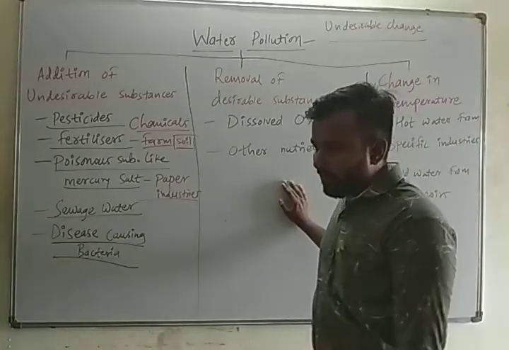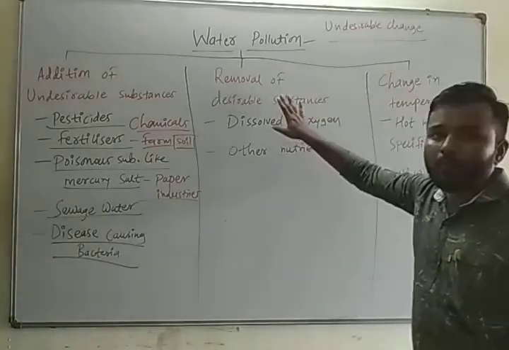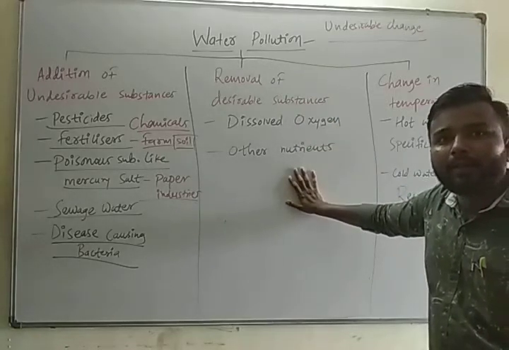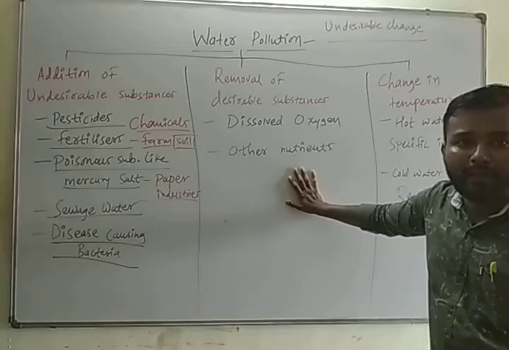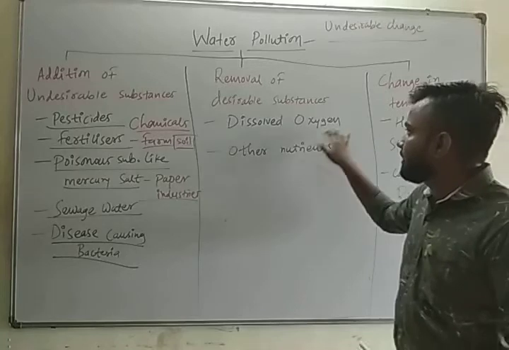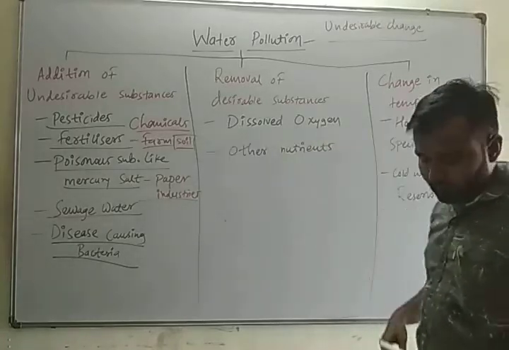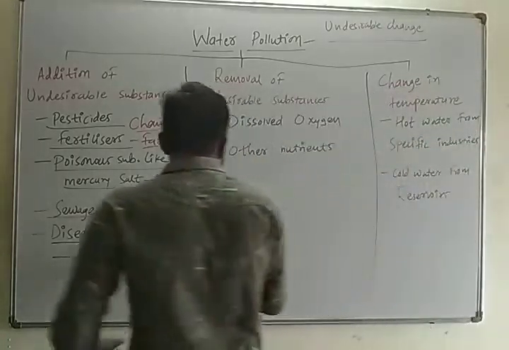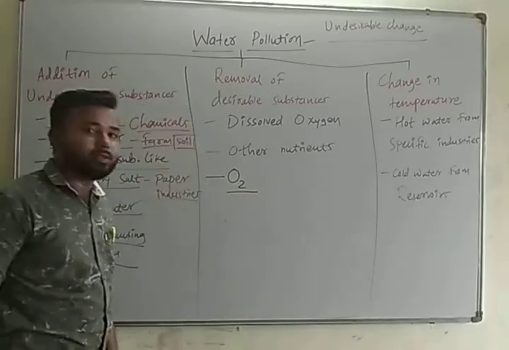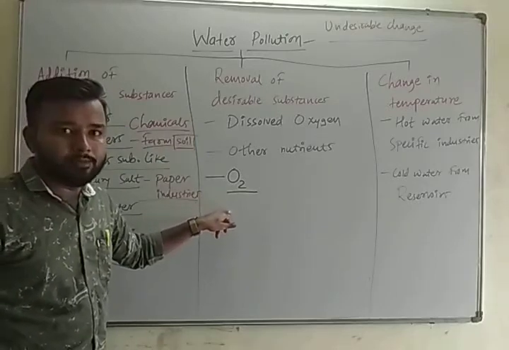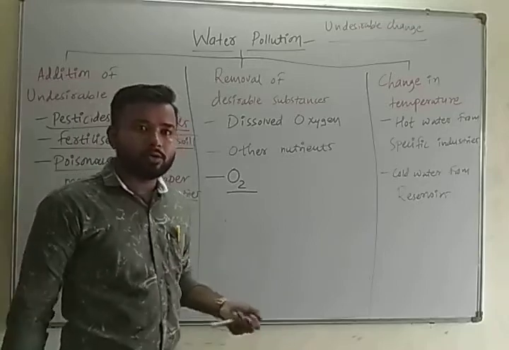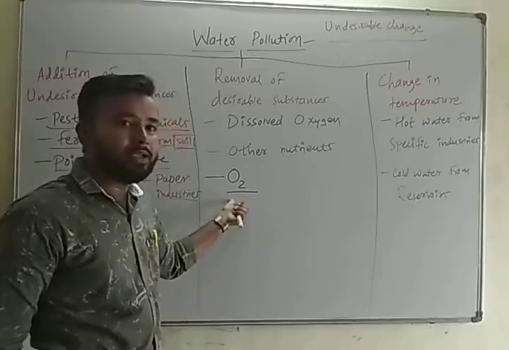Another thing which can create water pollution is removal of desirable substances. Substances which are necessary in water bodies or desirable for living organisms present in water bodies are removed. First is dissolved oxygen. So now what is this? We know that all living organisms need O2 or oxygen for their respiration, for cells to work, to break down glucose, to gain energy. We have talked about this earlier.